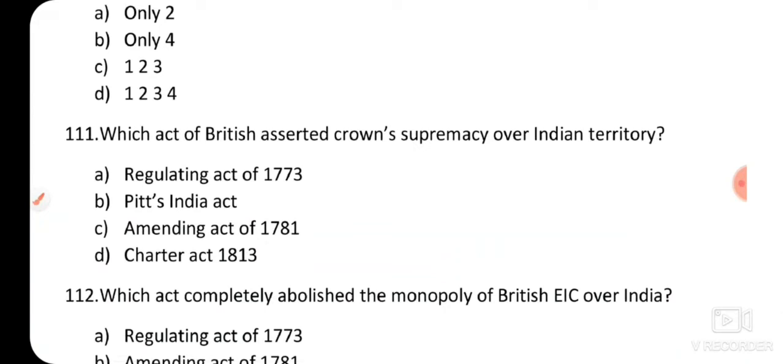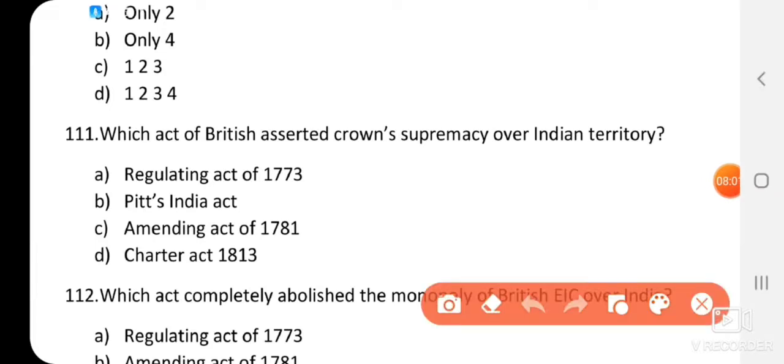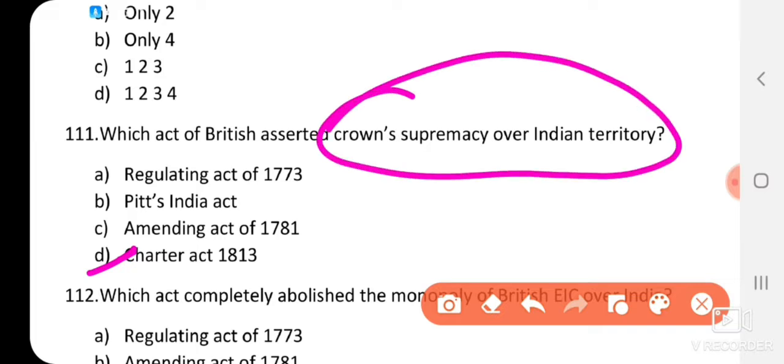Which act of British asserted Crown's supremacy over Indian territory? Option A, Regulating Act 1773. Option B, Pitt's India Act. Option C, Amending Act of 1781. Option D, Charter Act of 1813. So the correct answer is option D, Charter Act of 1813. It introduced Crown's supremacy over Indian territory.